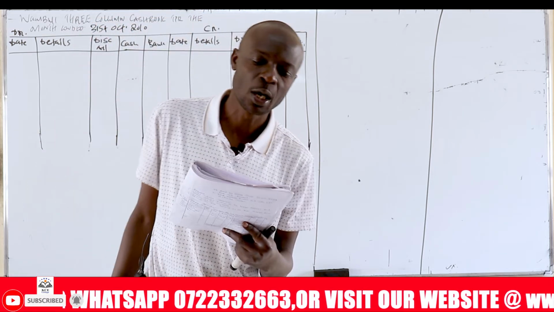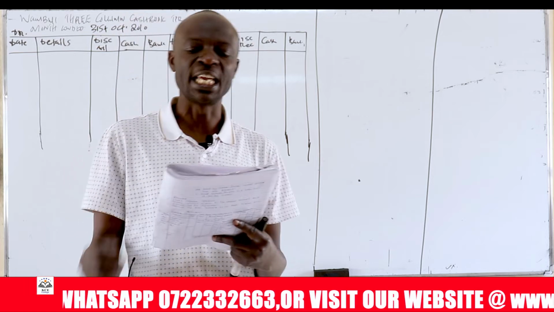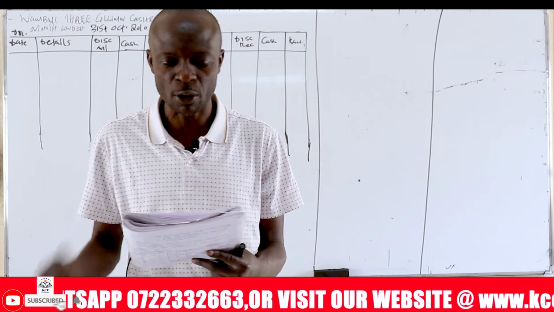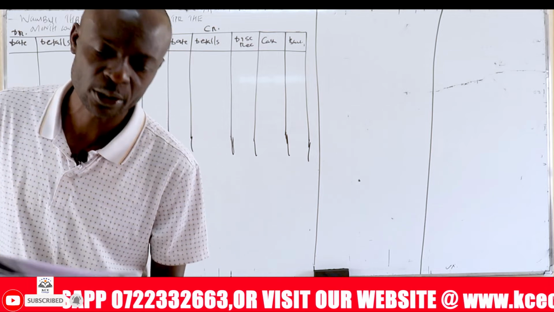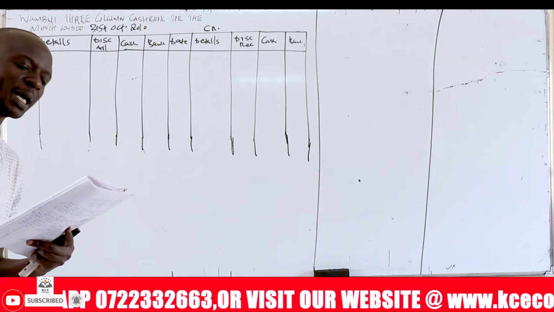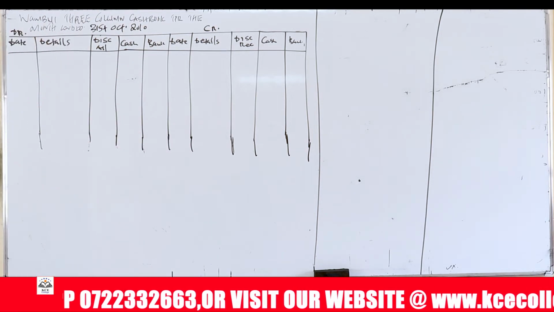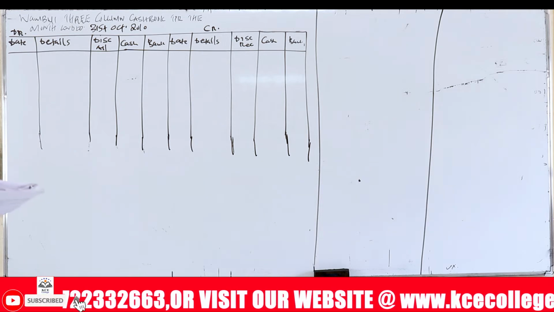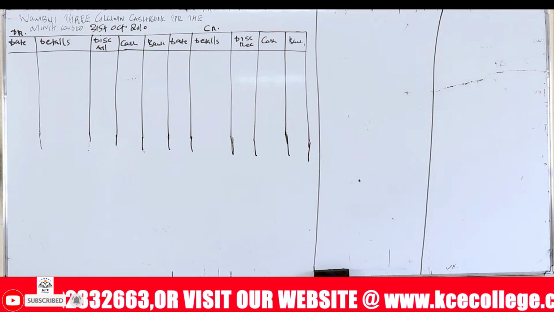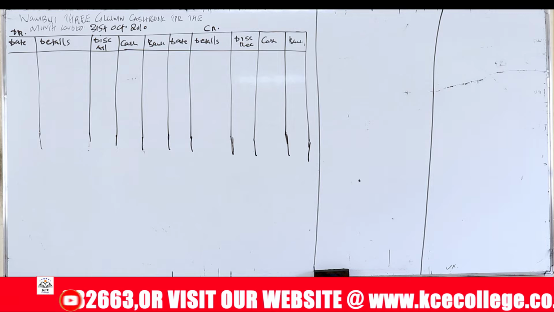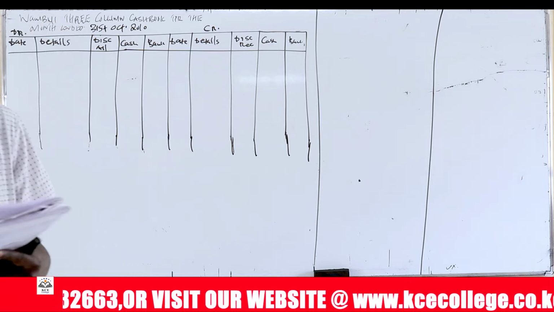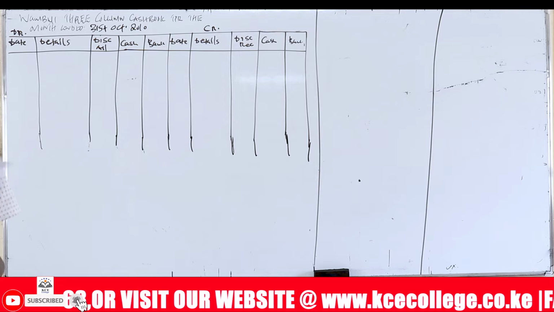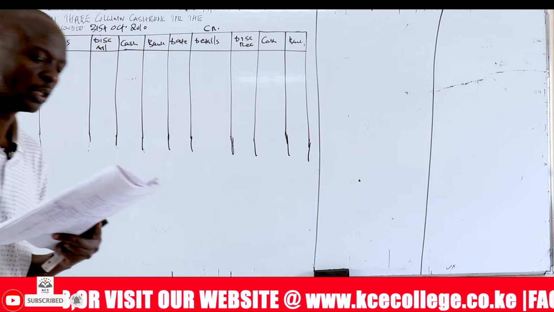So the question reads: Wambui opened a small business in Mwiki on 1st October 2020. Her transactions for the month of October were as follows. On 2nd October, opened a bank account and deposited 150,000 and retained 50,000 in cash. On 2nd, paid rent in cash, 13,000. On 3rd, purchased goods for 160,000 from Marwa on credit. And then on 4th, sold goods for 260,000 in cash.